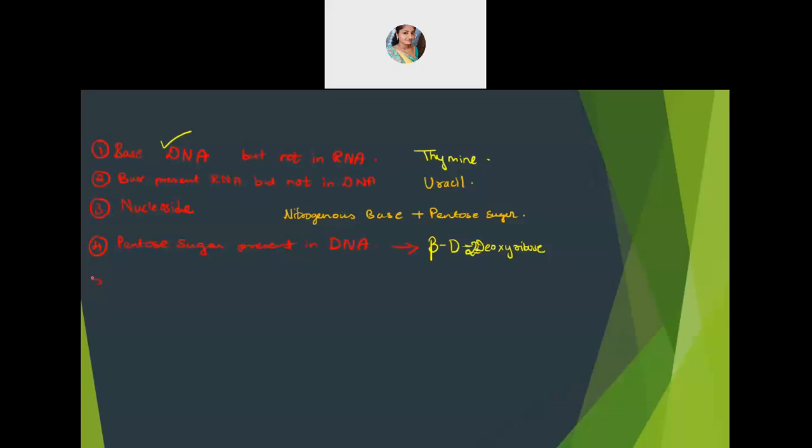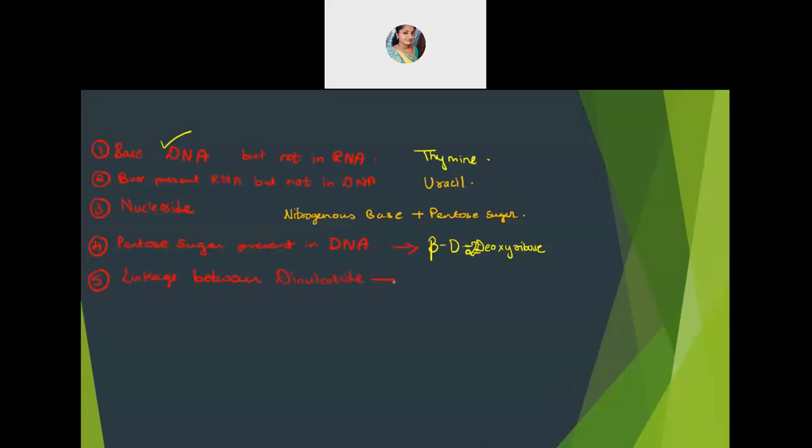Now tell me, what is that linkage which connects two nucleotides? What is the linkage between a dinucleotide? Even with a polynucleotide, it is the same. Dinucleotide.